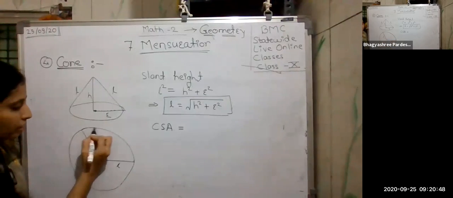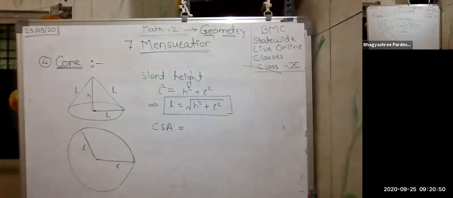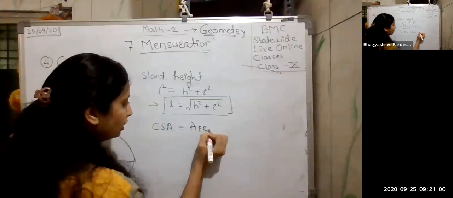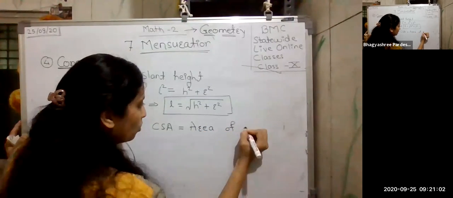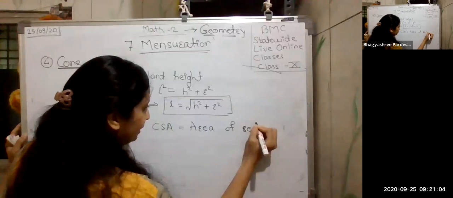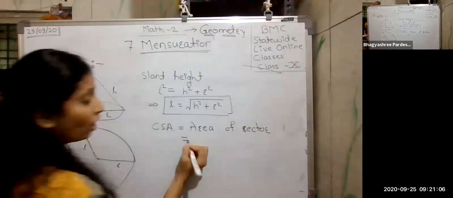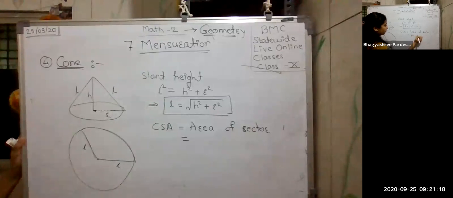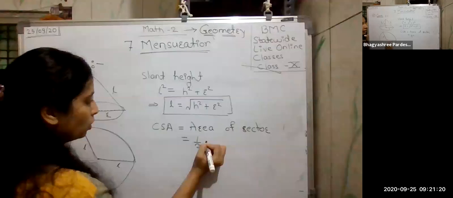And what is this? This is nothing but the circumference. Now we have not taken the whole circumference. The curved surface area is actually the area of the sector here. What is this? Area of sector. Now the area of sector, its formula is simply half into circumference into the radius here.